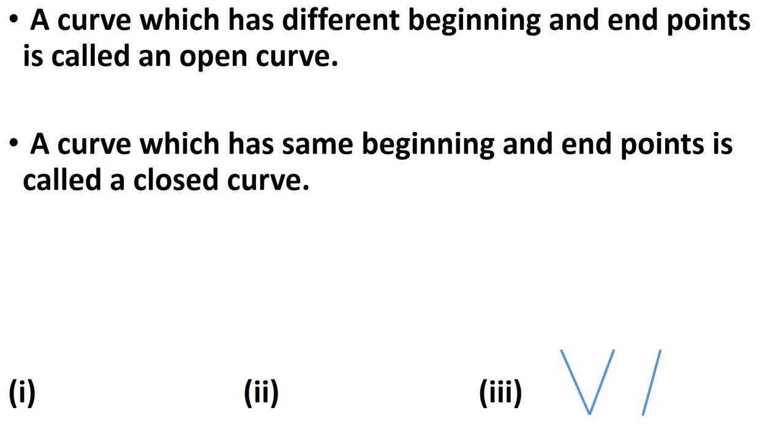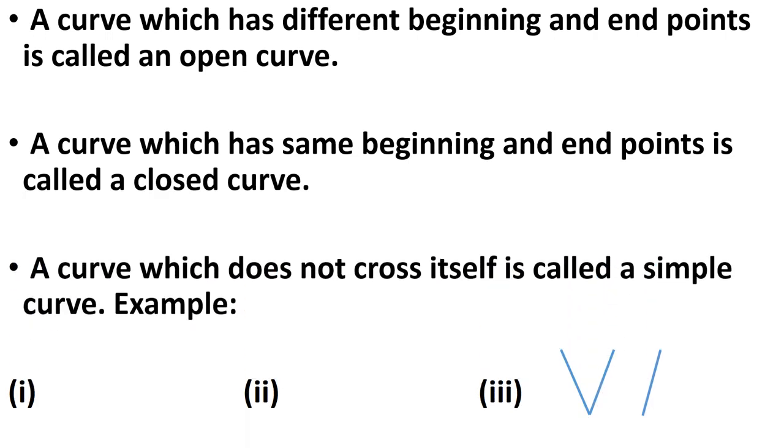Next point is, a curve which has the same beginning and end points is called a closed curve, in which the starting and end points are the same. That is called a closed curve. And third, a curve which does not cross itself is called a simple curve. Now see the example of these three, all the three types of curve.